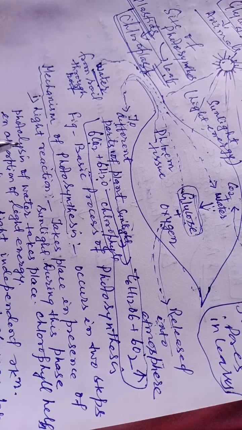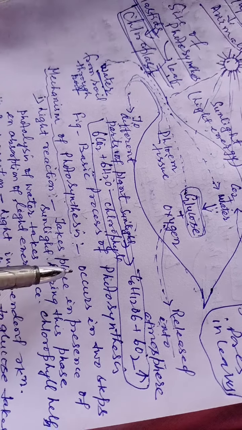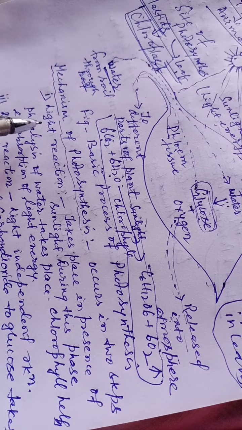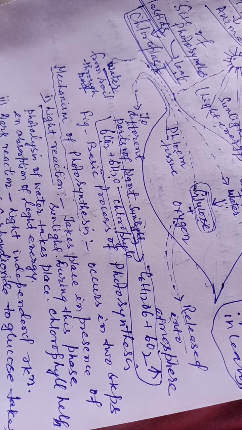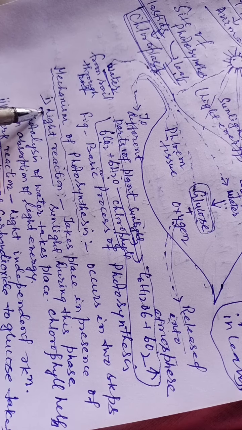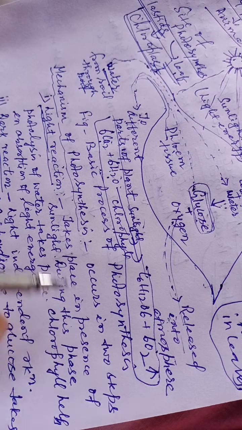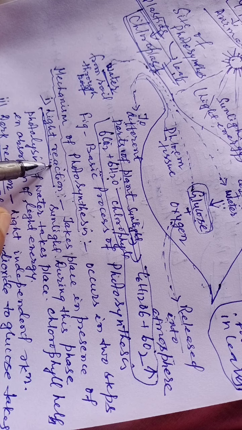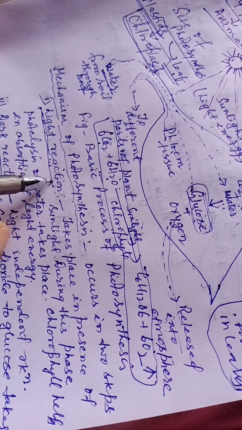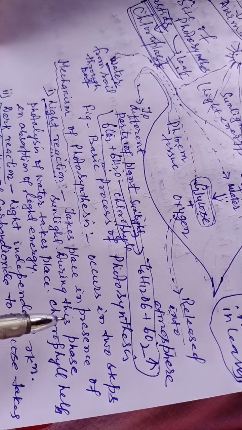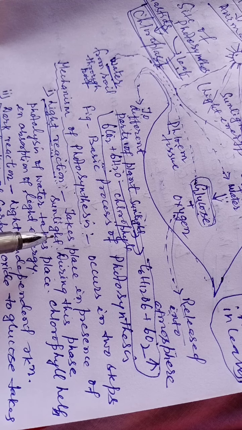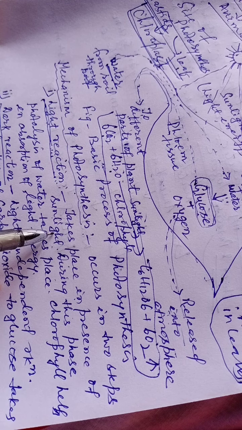Now the mechanism of photosynthesis. Photosynthesis consists of two steps. First is the light reaction and the second is the dark reaction. Light means light dependent reaction. This process is very essential as the assimilatory power is produced in the presence of light. Chlorophyll traps sunlight, so it takes place in the presence of sunlight. This is why it is called the light dependent reaction.